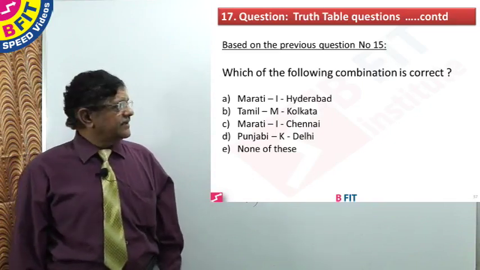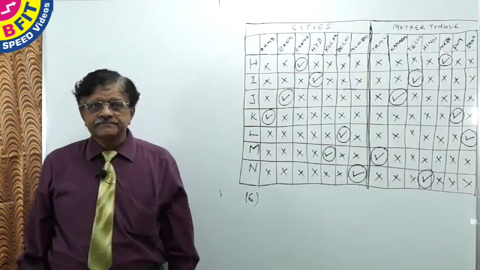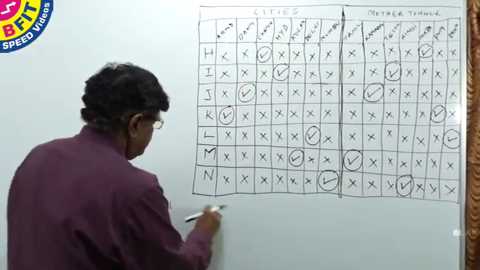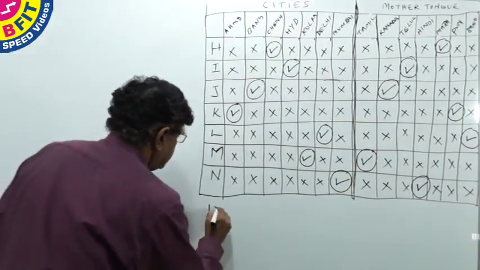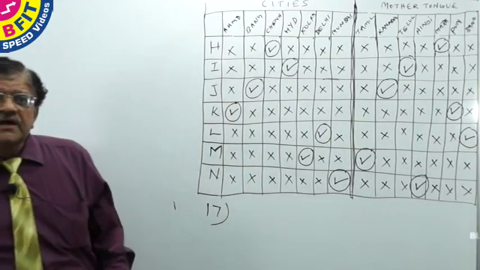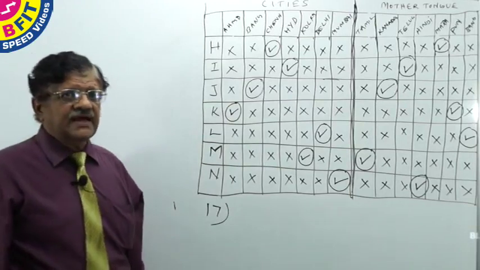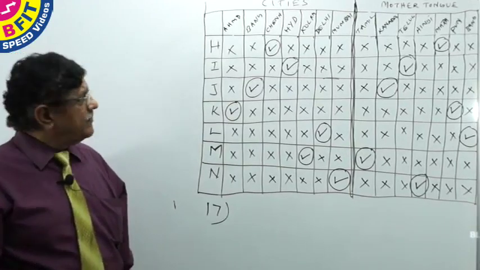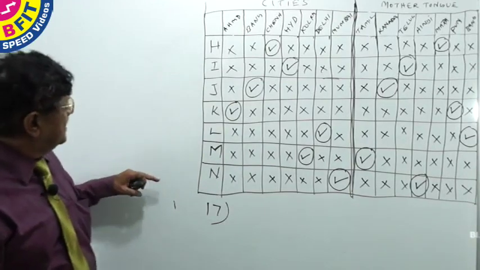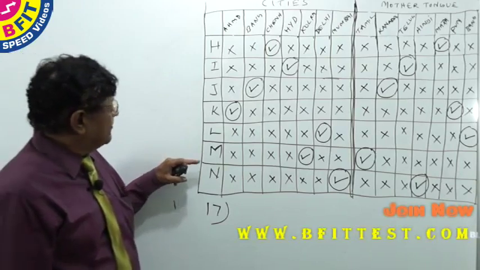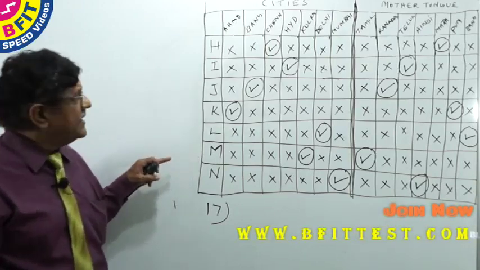Let us see the working. Question number 17. Which of the following combinations is correct? Tamil, M, Kolkata is the only correct option. First option is Marathi, I, Hyderabad.